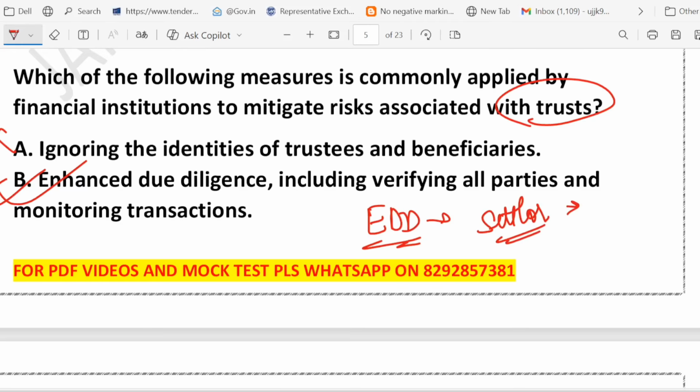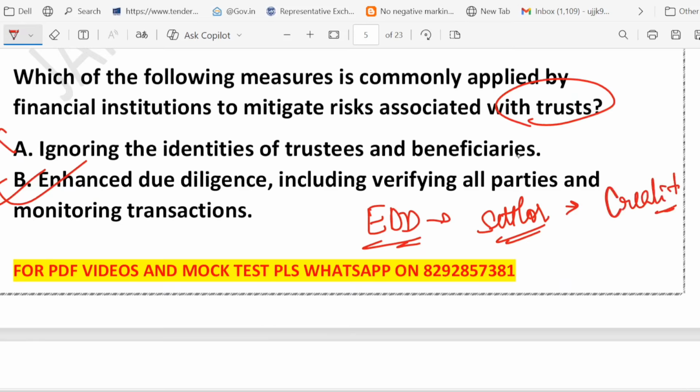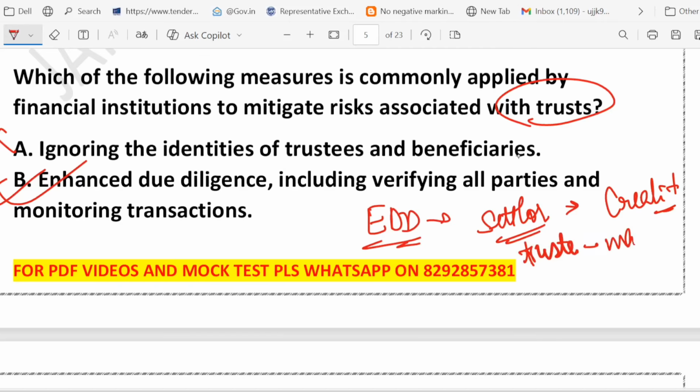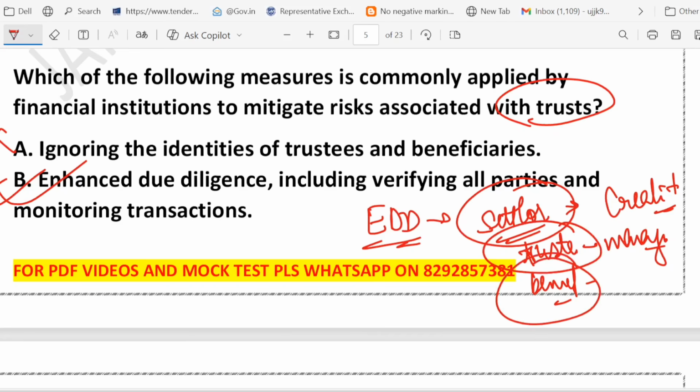Settler is the person who creates the trust. Second thing, they identify the trustee. Trustee is someone who manages the trust. Right. They identify the beneficiary who benefits from the trust. So EDD, that is the financial institution, they identify the settler, they identify the trustee, they also identify the beneficiary.